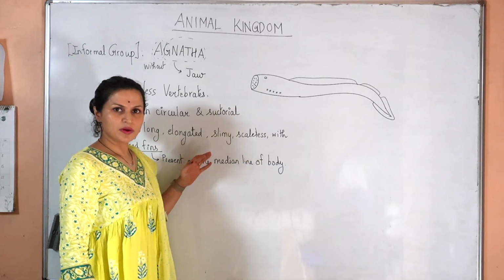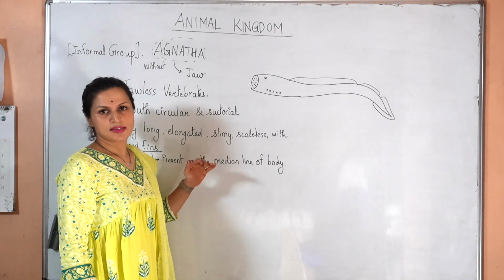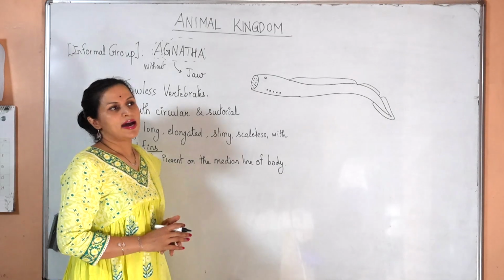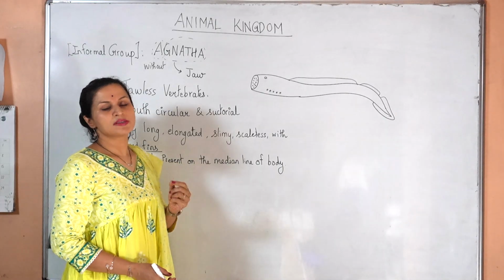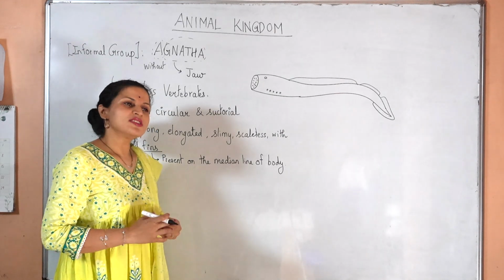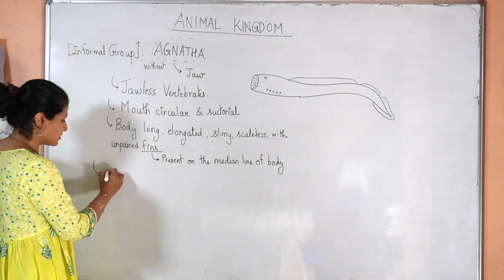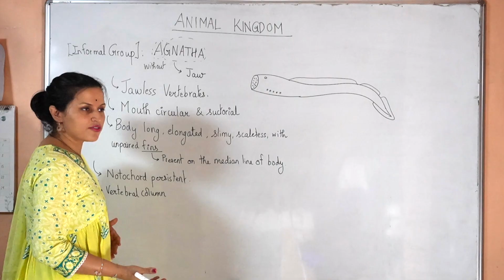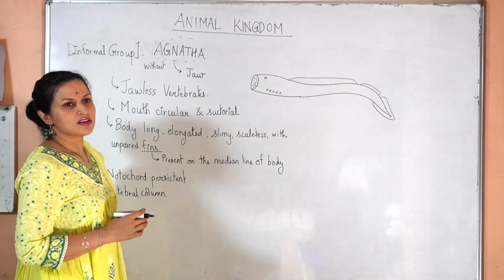This group is under Vertebrata, so they will have a vertebral column and a cranium as well, since they are craniates. However, the vertebral column is going to be cartilaginous and not fully formed. The notochord will be persistent, and the vertebral column, which has just started to form, will be in the form of small cartilaginous arches around the notochord.